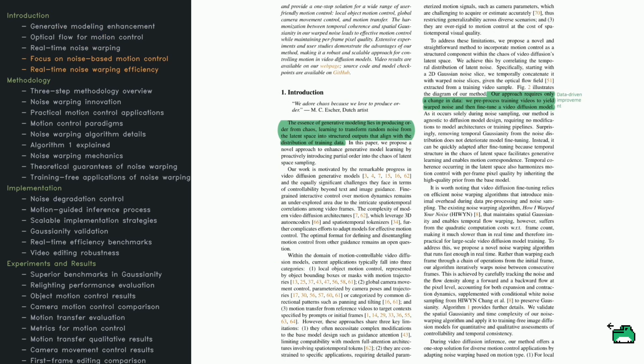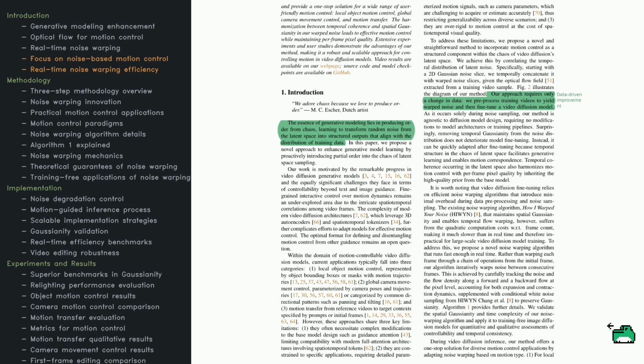Now let's talk about why generative modeling is all about turning chaos into something meaningful. Typically, these models start with random Gaussian noise and gradually refine it into an image or video. But how do we handle motion control? Traditional solutions can be too rigid or require heavy modifications to the underlying model. Sometimes they don't generalize well, or they sacrifice visual quality.